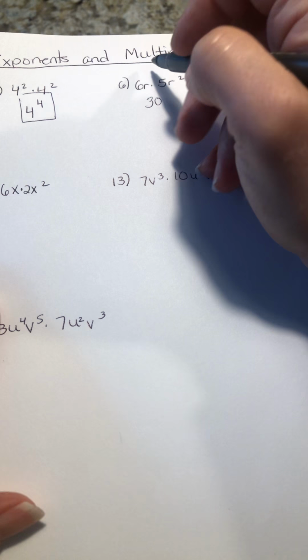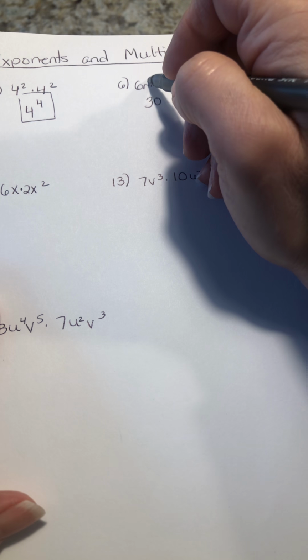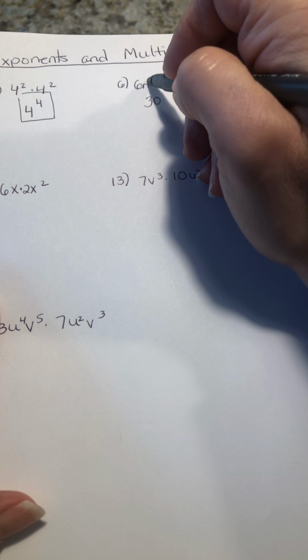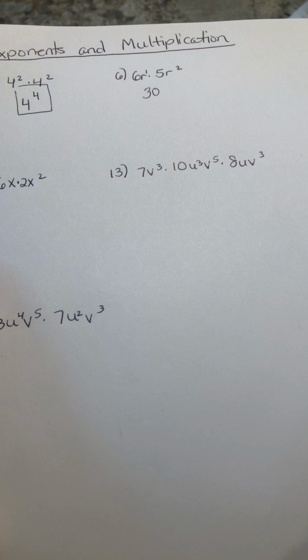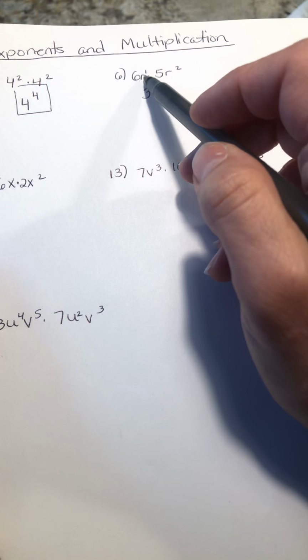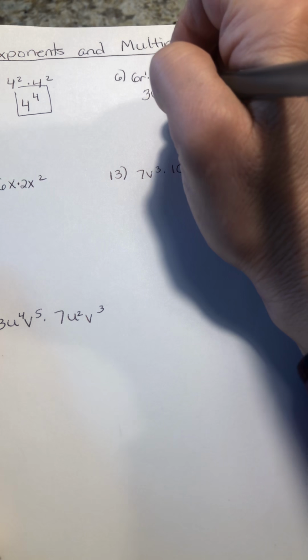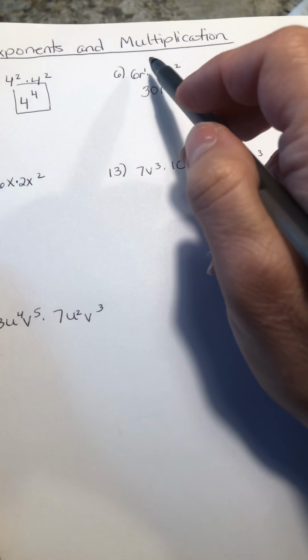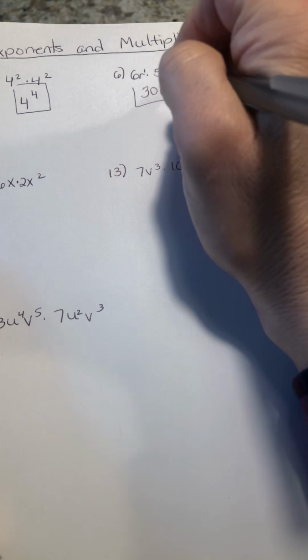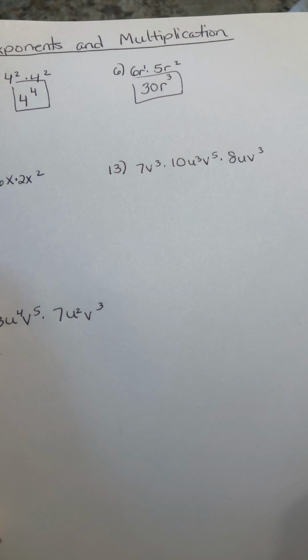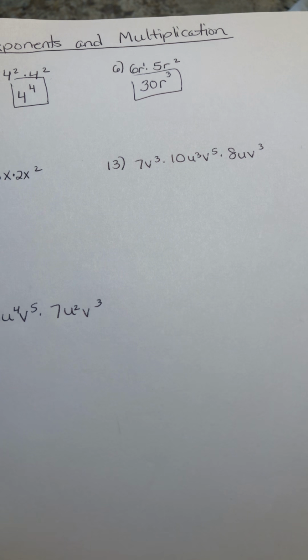One of the things that we know, even though we don't see it, is that r has an exponent of 1. So if you don't see an exponent shown, you're automatically going to assume that the exponent is a 1. And so now we keep the base and we add the exponents. 1 plus 2 gives me 3. And so our final answer is going to be 30r cubed here.